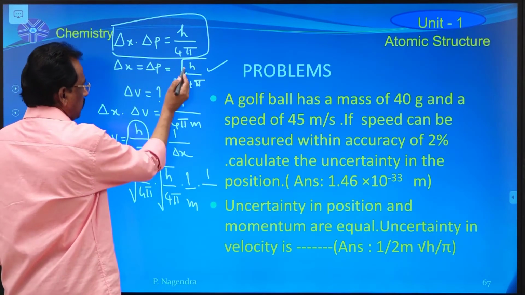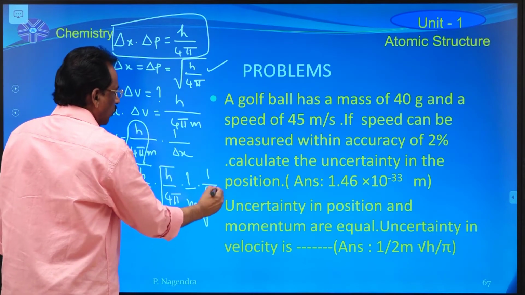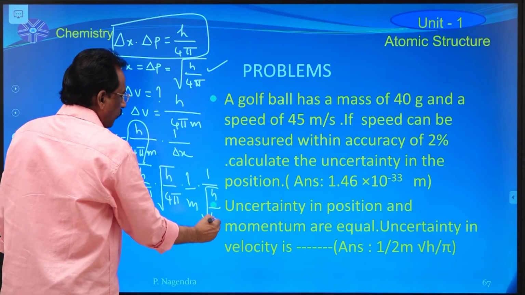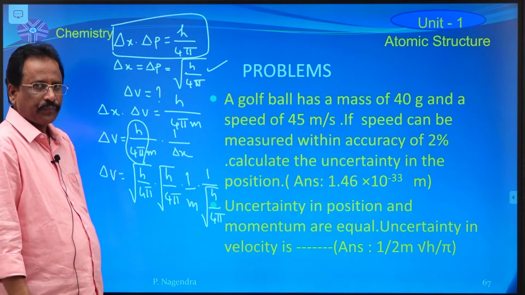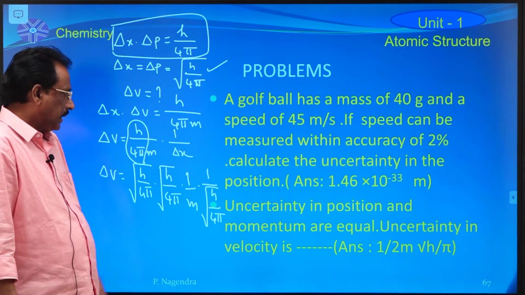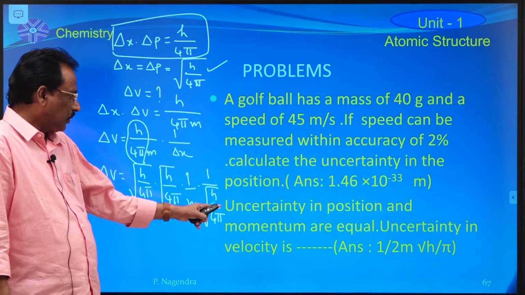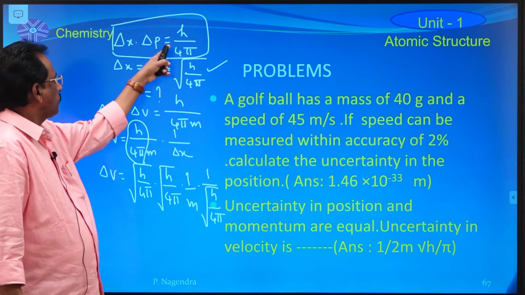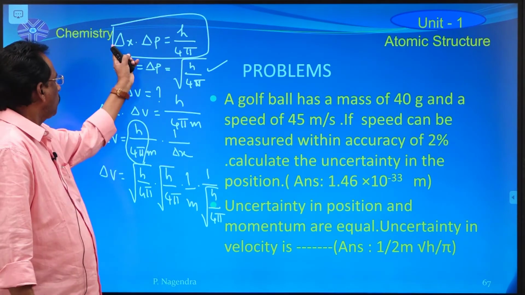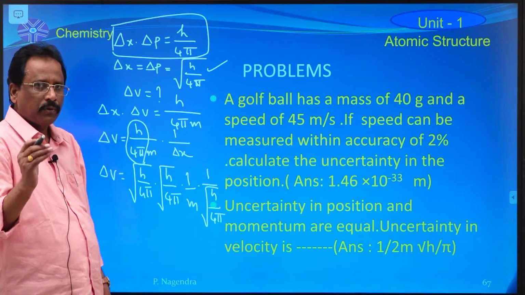Now, delta x is equal to square root of h by 4 pi. Follow properly. In this problem, delta x is equal to delta p. Indicate from this expression the product of these two is equal to h by 4 pi.